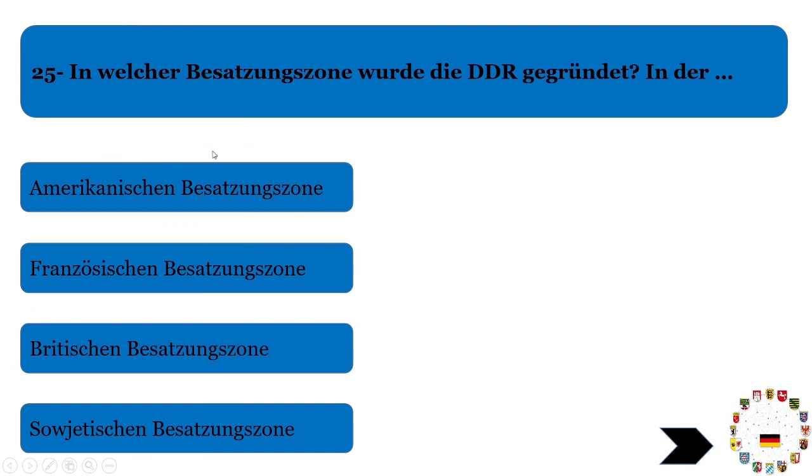Just remember this Demokratische word and you will be fine. The next question is, in welcher Besatzungszone wurde die DDR gegründet? This I have already told you. DDR was under the supervision of the Soviet Union, not America, not France, not Britain. There were five German states which are now a part of the Bundesrepublik Deutschland since 1990. These questions will come in future. These were in the east part of Germany. We called it DDR or East Germany. These were directly under the control of the Soviet Union.